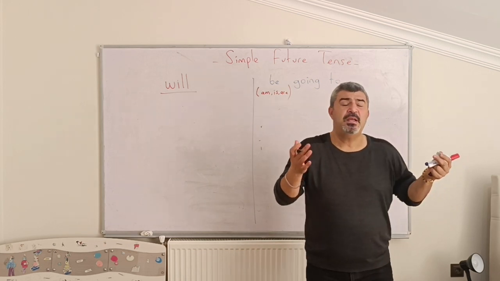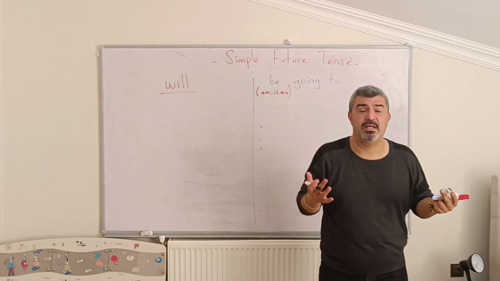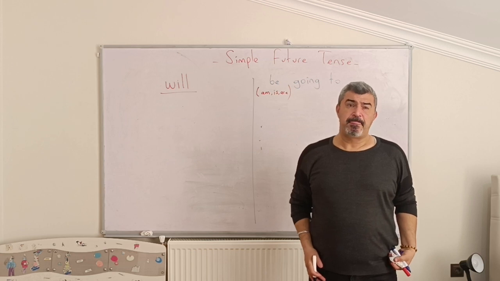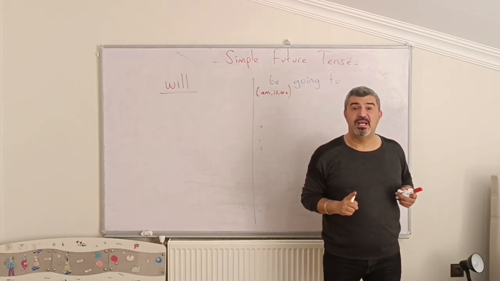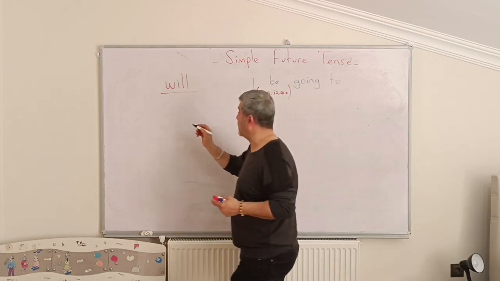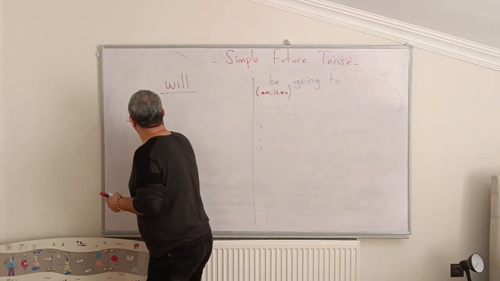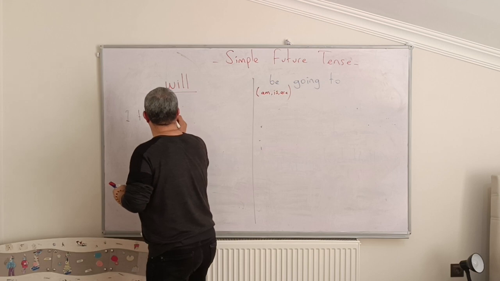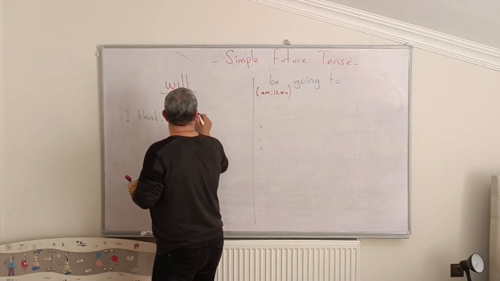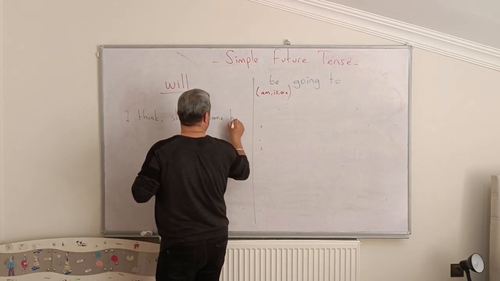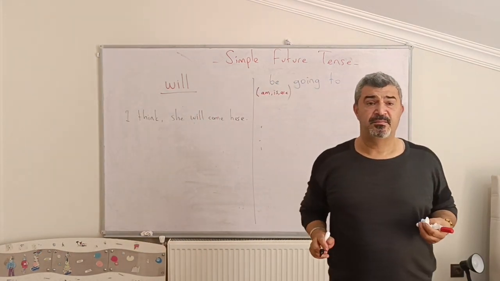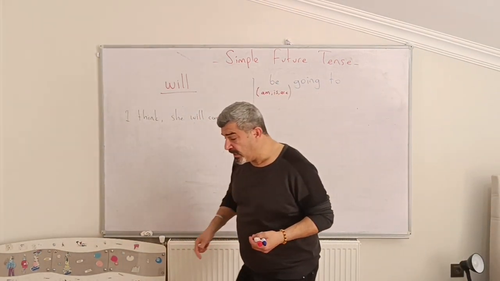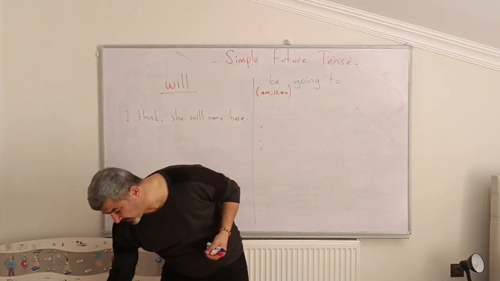For example, if we don't have any idea about future, you can say, I think, wow, this is the best word for the predictions about future. For example, you can say, I think she will come here.